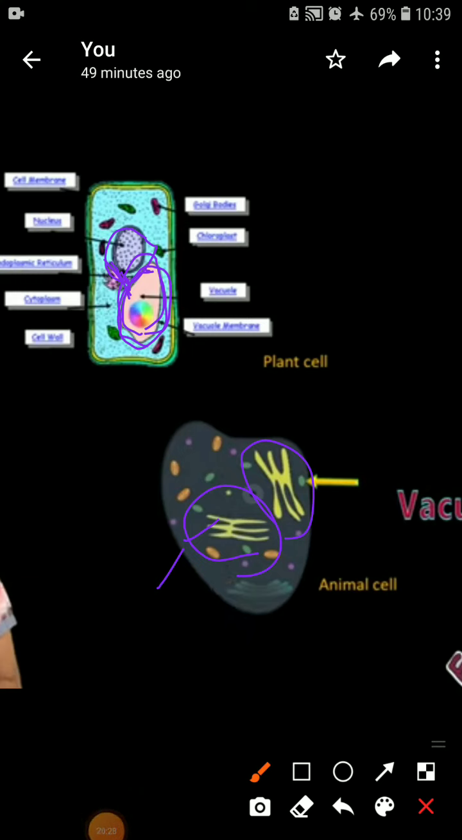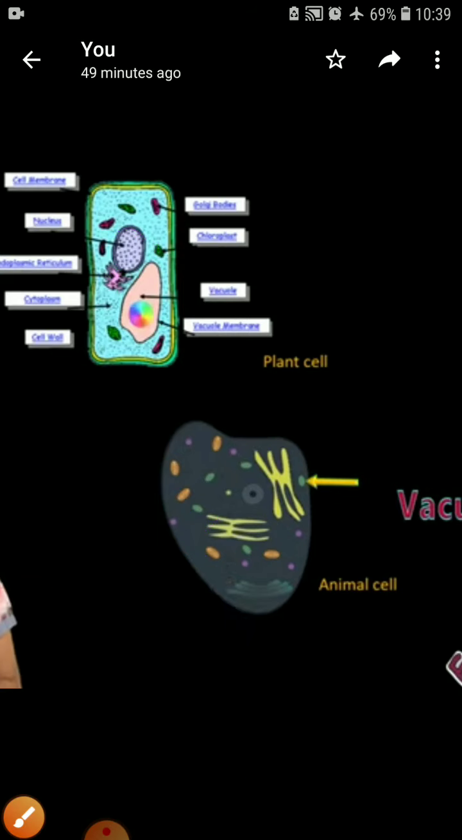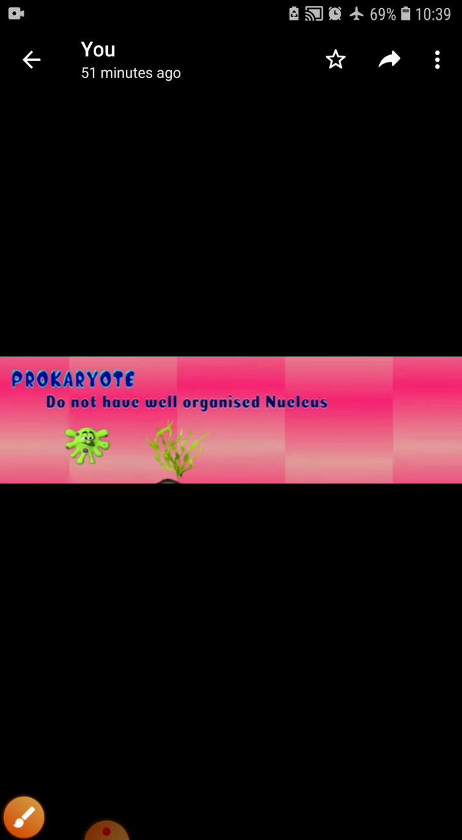One more thing I want to explain is prokaryotes and eukaryotes. What is the difference between prokaryotes and eukaryotes? Here we can say prokaryotes, the example is given here, do not have a well organized nucleus. Okay, they do not have a well organized nucleus.